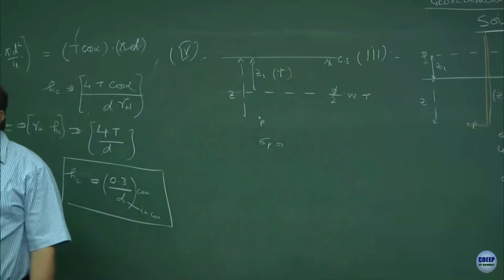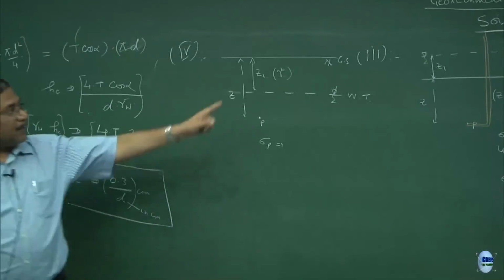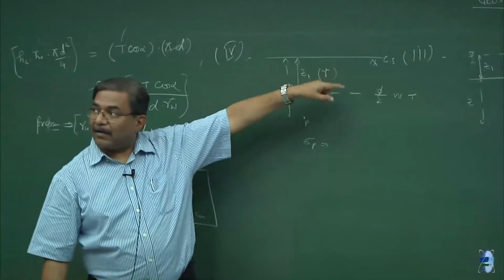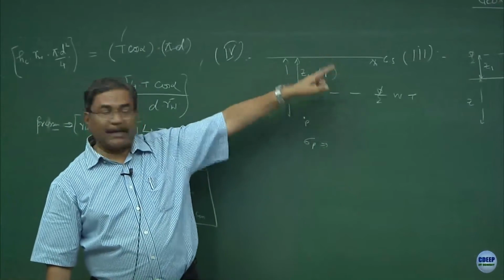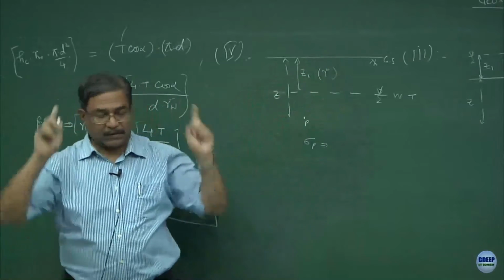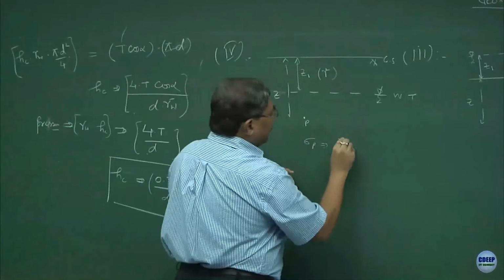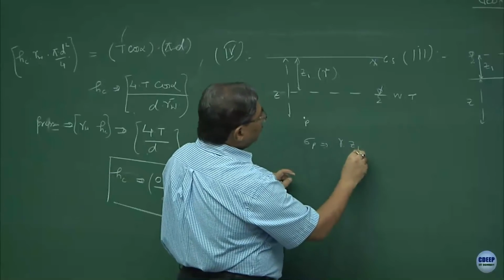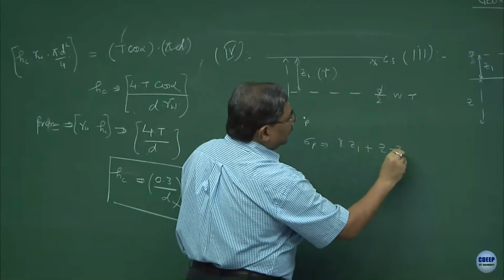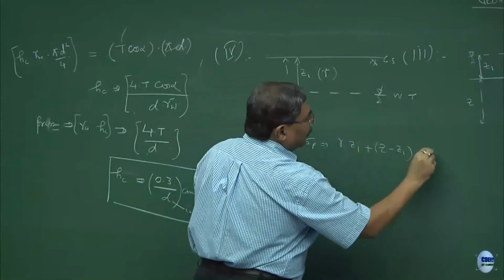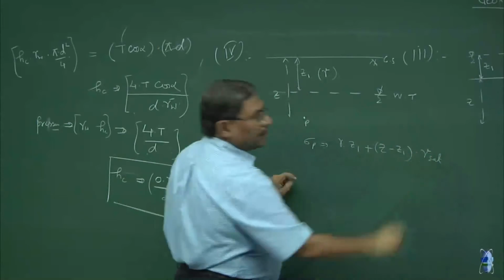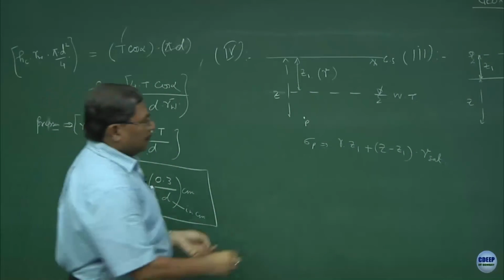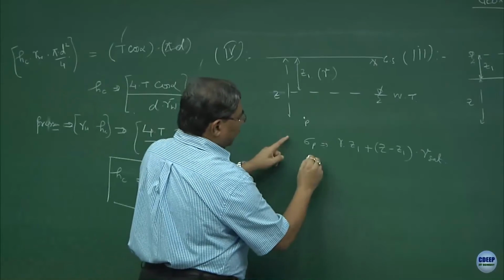This is where I can play tricks, because that depends upon the type of soil you are dealing with: granular, cohesive, compacted, capillary action, no capillary action, all those things. Simple case, this will be gamma into Z1 plus Z minus Z1 into gamma saturated. What is the pore pressure at this point?